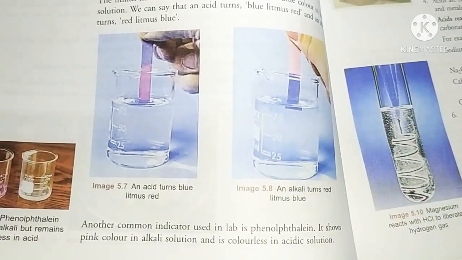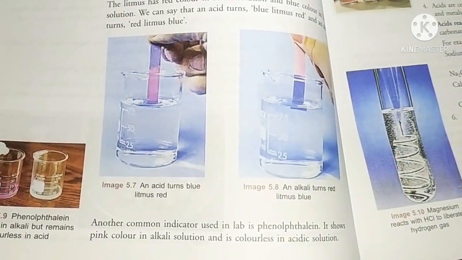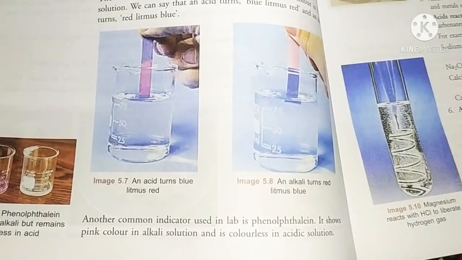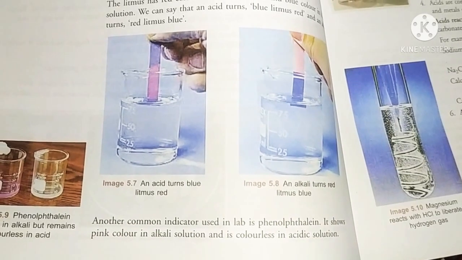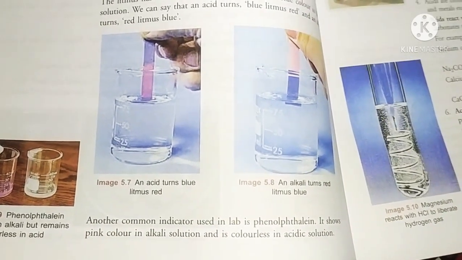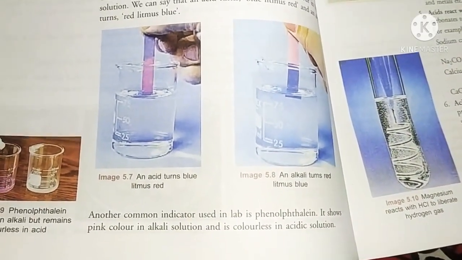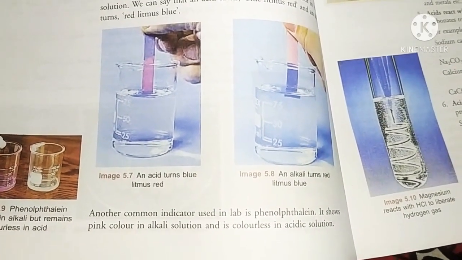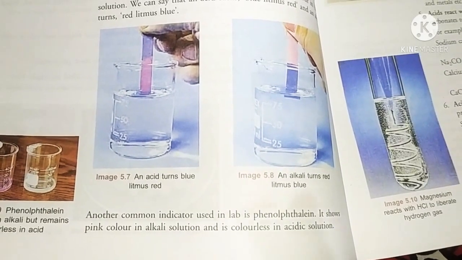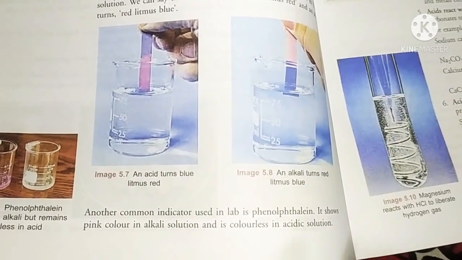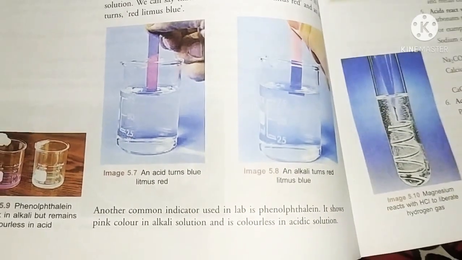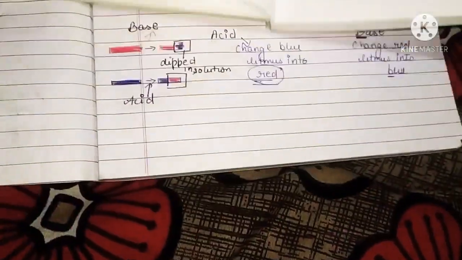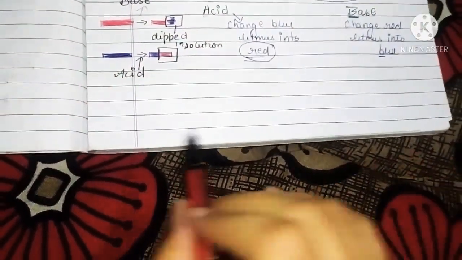Okay, so remember this thing, it's quite important: when you have to test the nature of an unknown substance in the lab, you can use the indicator litmus paper, and it will detect the nature of the substance by showing the color change. So this is all about your litmus paper.